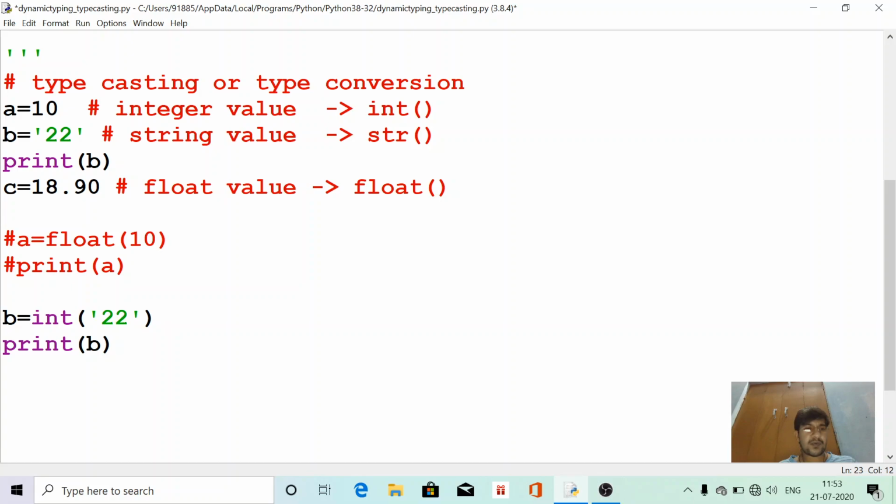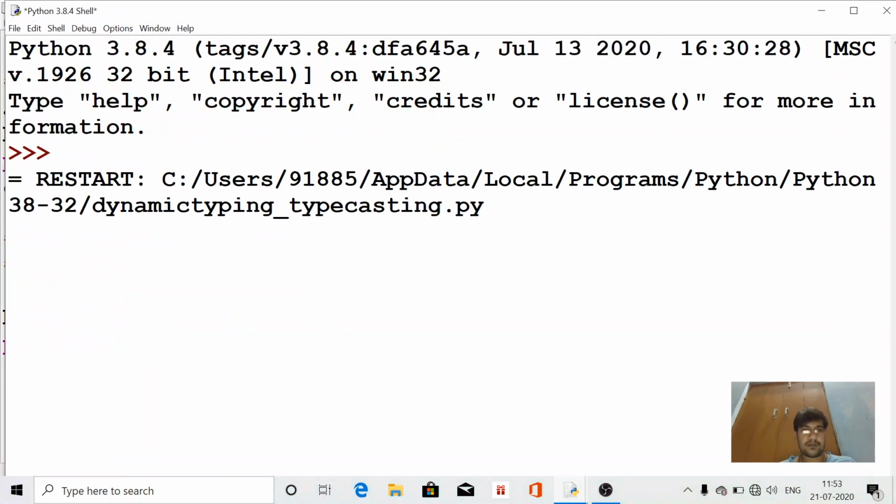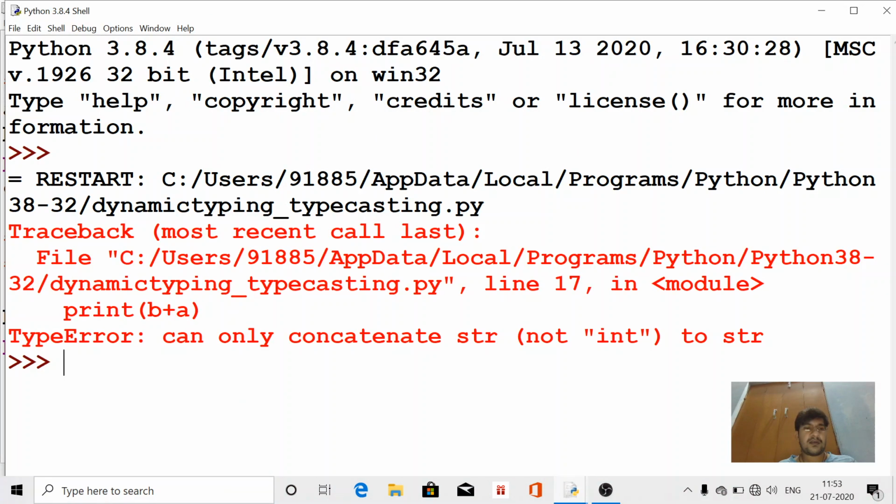Now suppose we print b plus a. Now see the output. See here, type error: can only concatenate string, not int, to string. That means we cannot add an integer value to a string value.